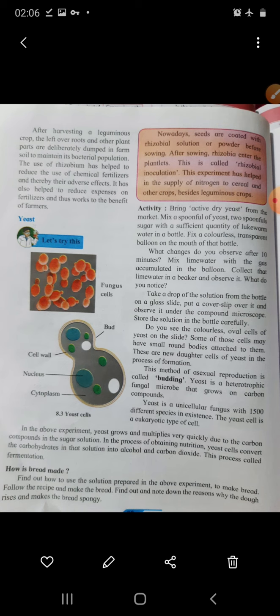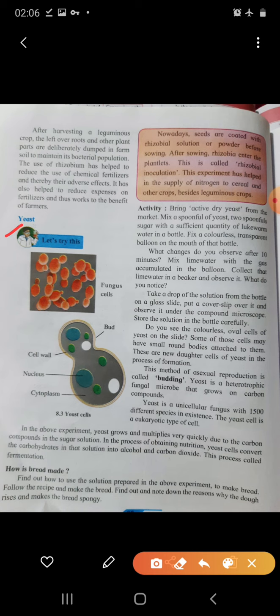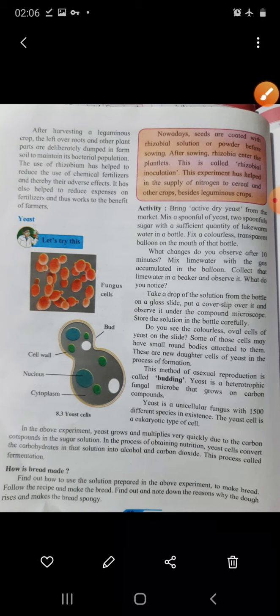So now let's start our next useful microorganism, yeast. From here we will start. One activity is given here. Let's read this activity first of all. This is the activity which is related to the yeast. Bring active dry yeast from the market. Mix a spoonful of yeast and 2 spoonfuls of sugar with a sufficient quantity of lukewarm water in a bottle. Fix a colorless transparent balloon on the mouth of that bottle.